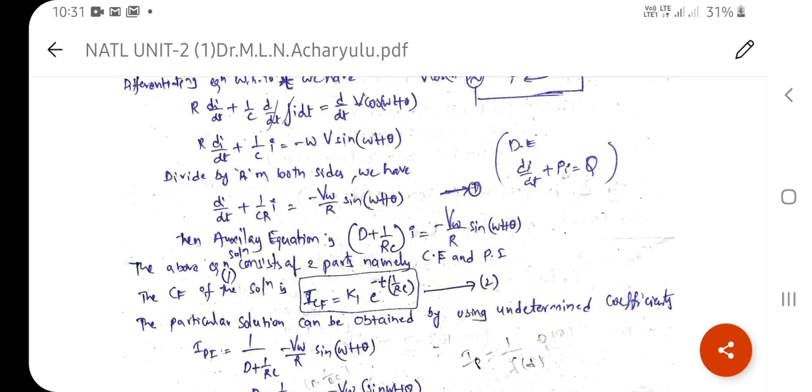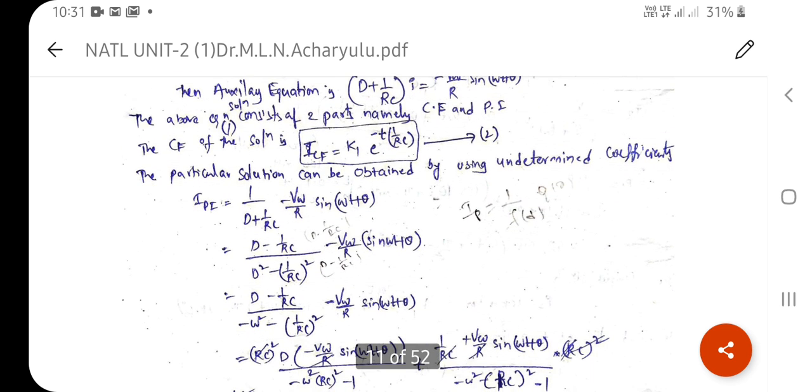Then the complementary function is written as K1 e power minus t into 1 by RC. This is equation number 2, the complementary function of the given differential equation. Now we are going to find the particular integral, which can be obtained by the method of undetermined coefficients: the particular integral IPI equals 1 by D plus 1 by RC